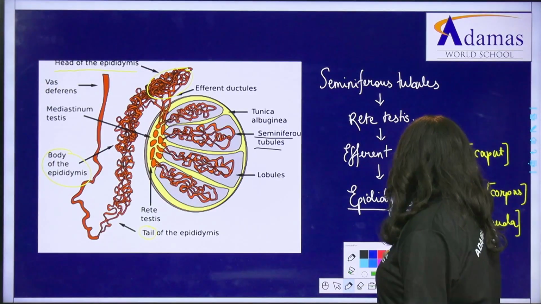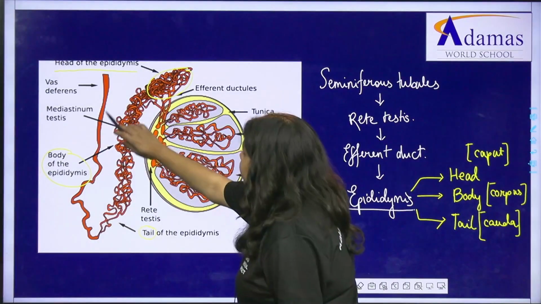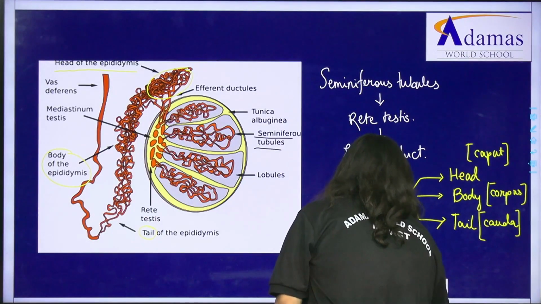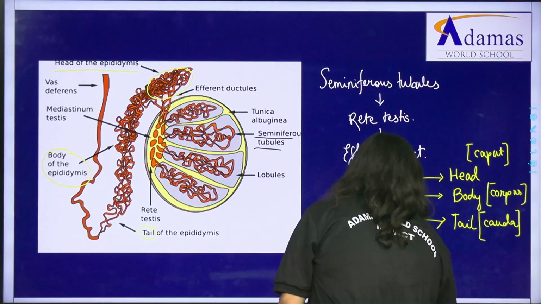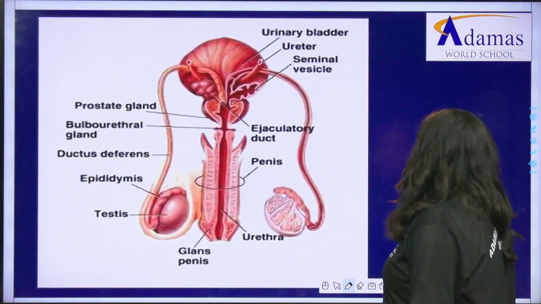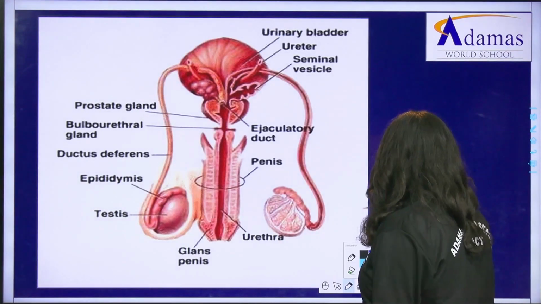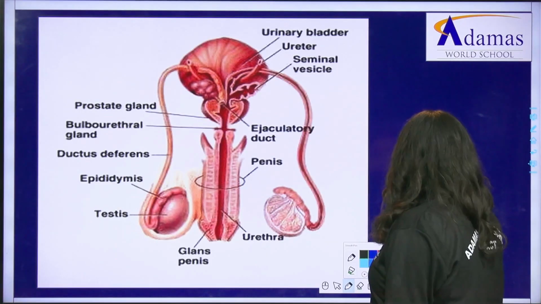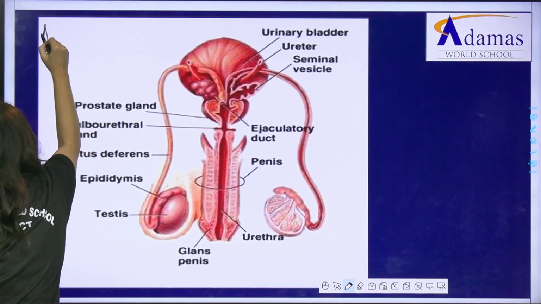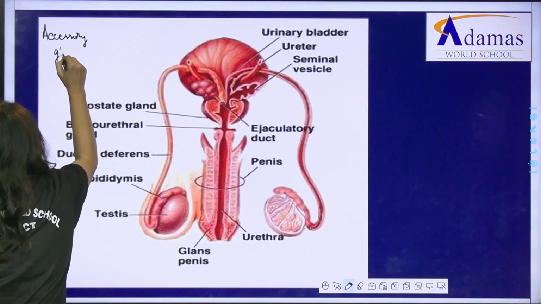And from the epididymis, where do the sperms go? From the epididymis, they go straight into the sperm duct, what is that? That is the vas deferens. I hope this much is clear for all of you. Now, let us proceed to the next part. And here, what do we mainly have to see? Here we have to see what the accessory glands are. So what are we going to see here? Accessory glands.